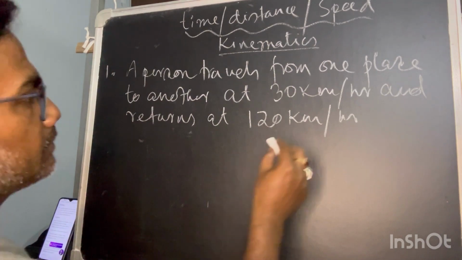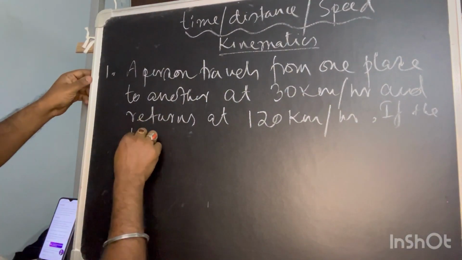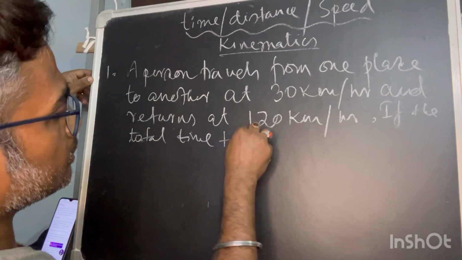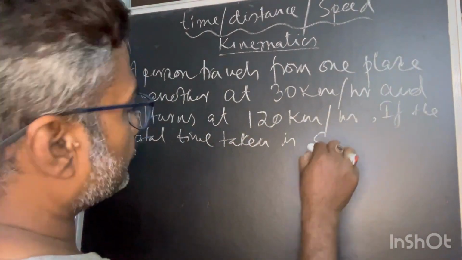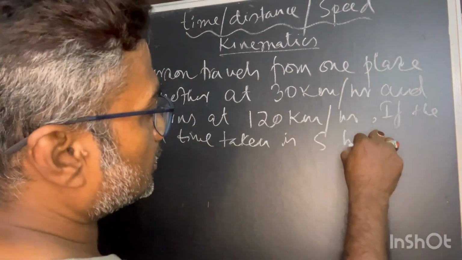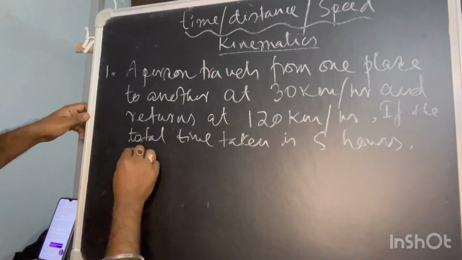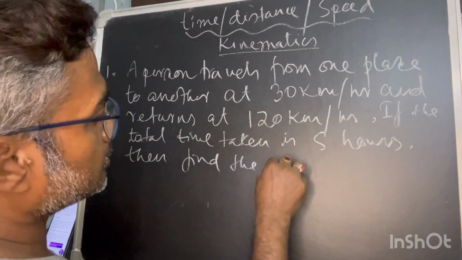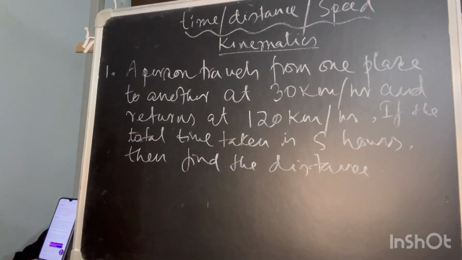If the total time taken is 5 hours, then find the distance. Okay, so this is a very preliminary problem to solve.